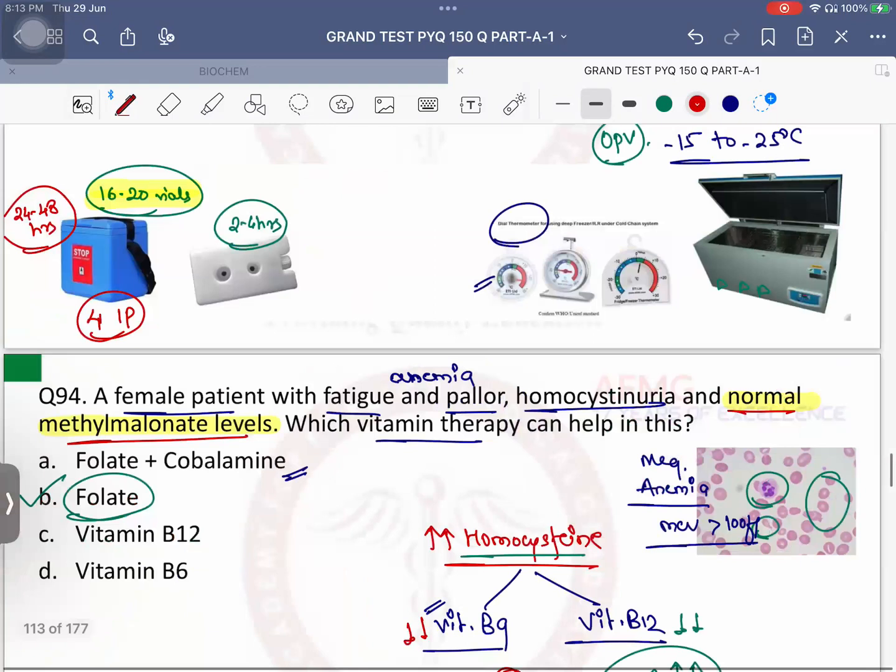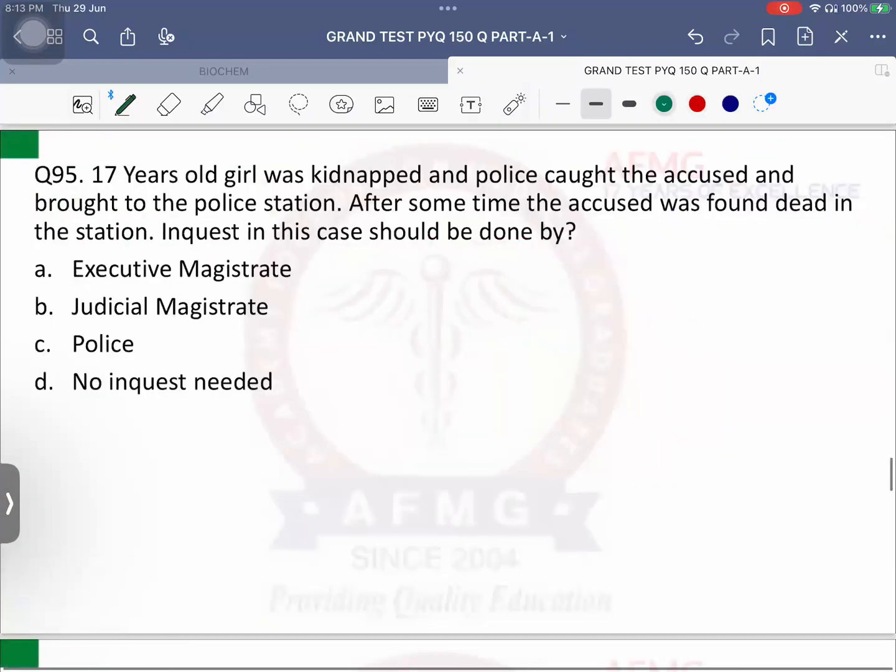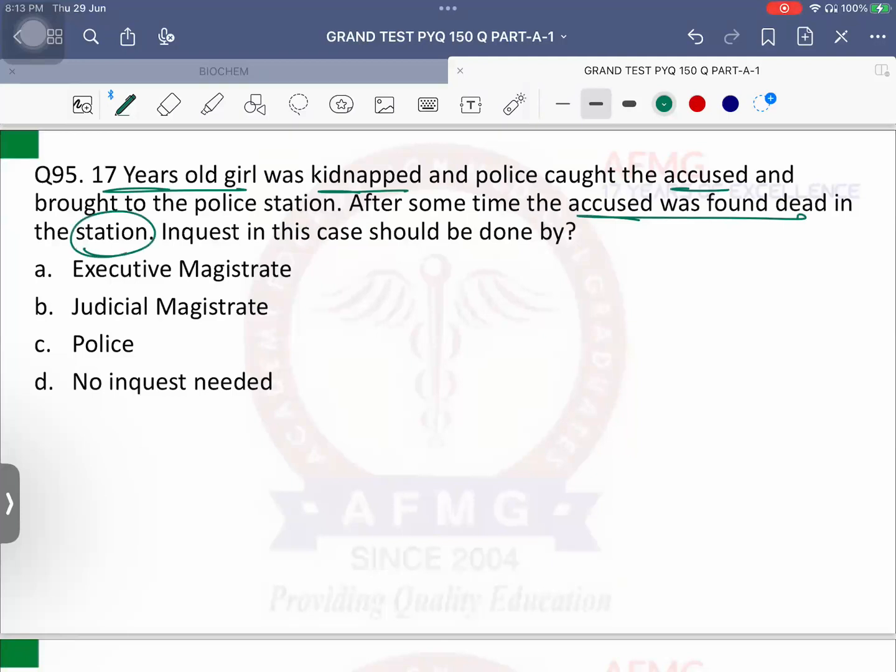Question number 95. A 17-year-old girl was kidnapped and police caught the accused and brought him to the police station. After some time, the accused was found dead in the station. Inquest in this case should be done by? It is a case of... POCSO is usually applied when an underage female is getting raped. That is what the POCSO Act is. POCSO is different. This is a case of custodial death.